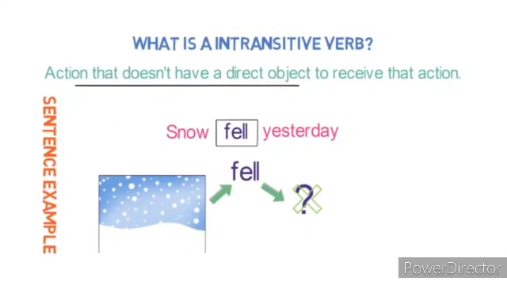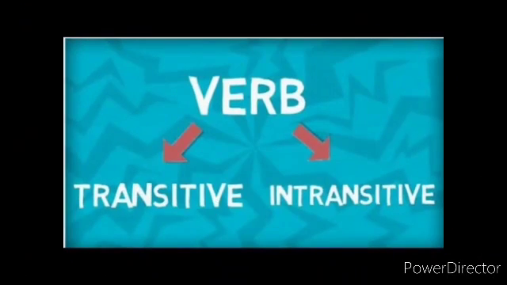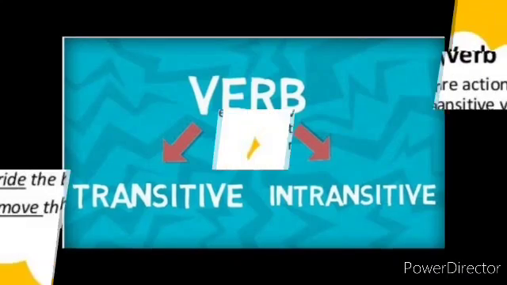At last, finally, we discussed what an intransitive verb is. It is an action verb without any direct object. So that's all, children. We have discussed transitive and intransitive verbs. Children, let's see in detail about transitive and intransitive verbs with some more examples and definitions.